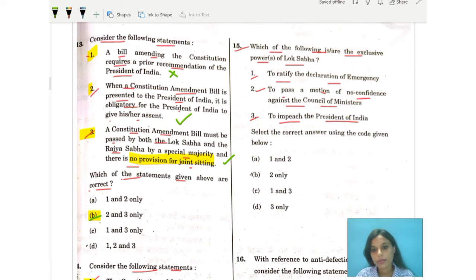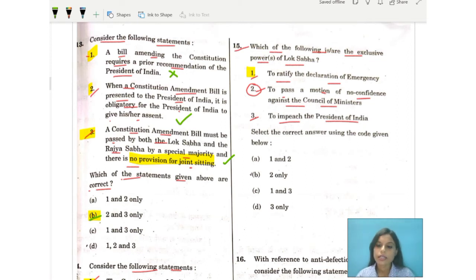Here only number two is correct. Why? Let's reconsider the first statement, and then we can go over to the second one and then the third one. Now, statement one is incorrect.